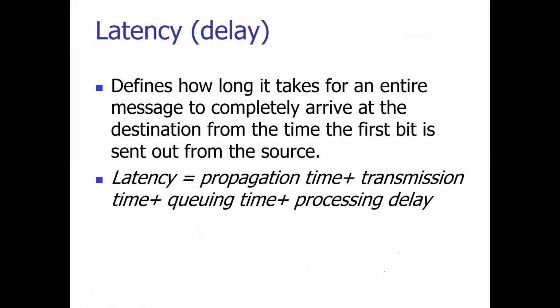The last part is your latency. Latency is a composition of many delays. One is the propagation time, that is the starting time. Next is the transmission time, that is the delay in the transmission medium. The third is queuing time. Why queuing time? The receiver is busy, so it needs to wait. Last, after receiving at the receiver, the data will not be received at the application layer immediately. It needs to wait to process that data, so there is processing delay. With the composition of all these, your latency will be calculated. Understanding it? Propagation time, transmission time, queuing time, processing delay.